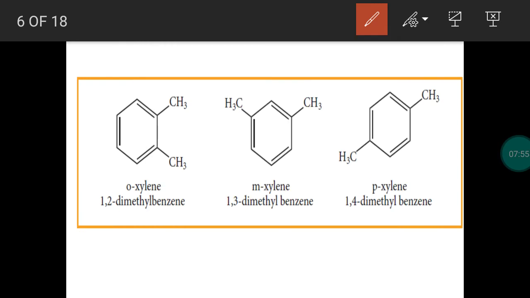So these are all di-substituted products. Two hydrogen atoms in the benzene are replaced by two methyl groups. So we can say dimethylbenzene or xylene. We have to indicate the position. So we can use the numbers like 1,2, 1,3, 1,4, or we can use the prefixes like ortho, meta, and para. 1 and 2 position is called what? Ortho position. 1 and 3 position is called meta position. 1 and 4 position is called para position.